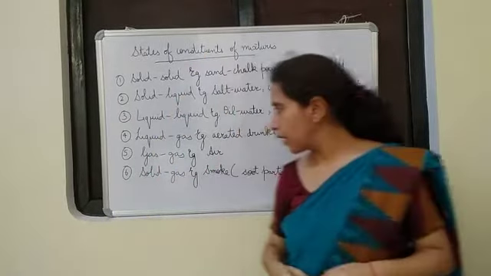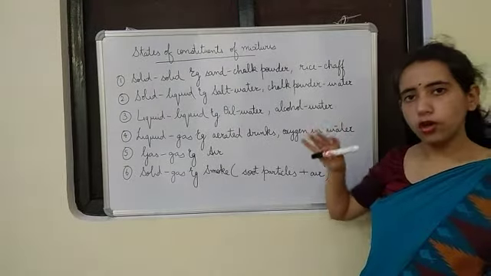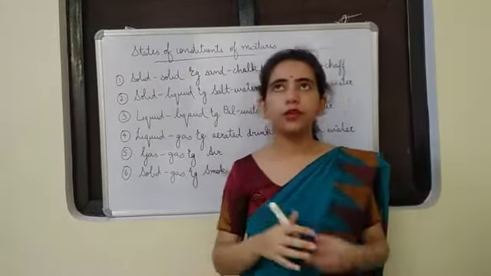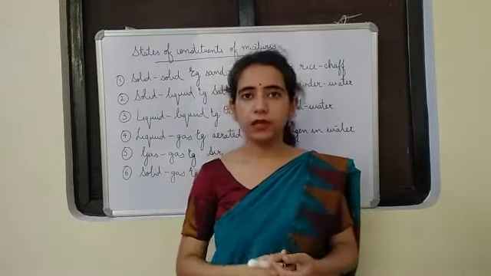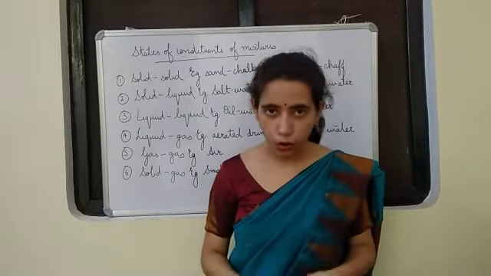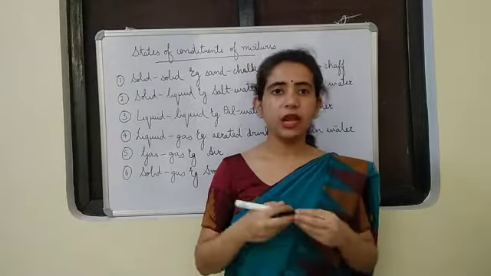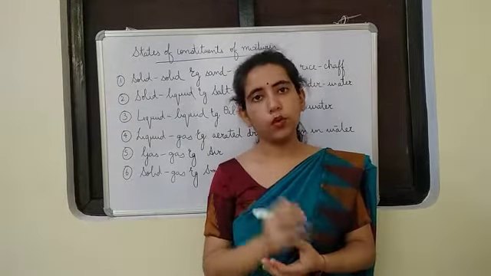Okay. Then oxygen and water. Normally oxygen is soluble in water because we know that aquatic plants and animals are there. How are they going to get oxygen? They get oxygen from the dissolved oxygen. That means oxygen and carbon dioxide both, to some extent, are soluble in water.